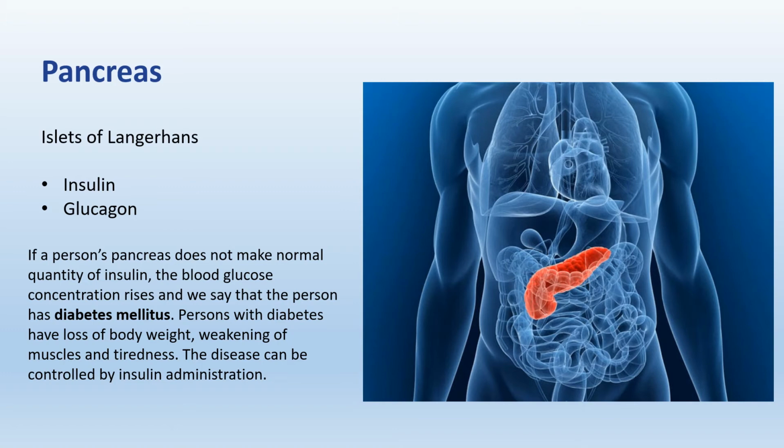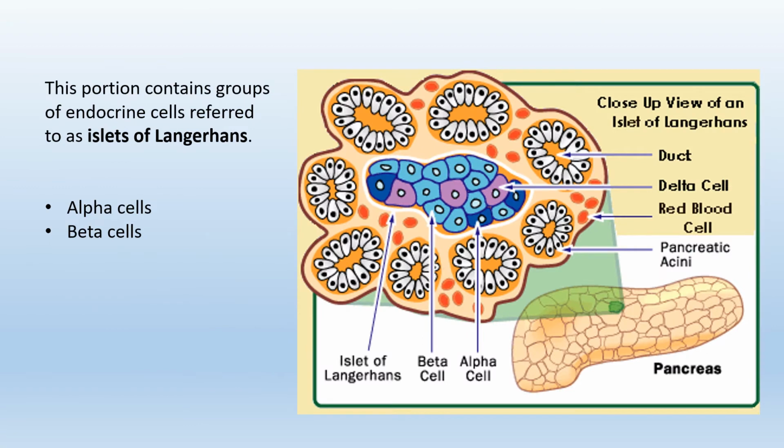This diabetes mellitus is different from diabetes insipidus, which we discussed earlier. Persons with diabetes have loss of body weight, weakening of muscles and tiredness. The disease can be controlled by insulin administration in the form of tablets or injections. Here in this figure you can see the section of pancreas with islets of Langerhans. This blue colored group of cells is islet of Langerhans, and here you can see alpha cells a bit dark blue in color and beta cells lighter blue in color. Alpha cells release glucagon while beta cells release insulin.